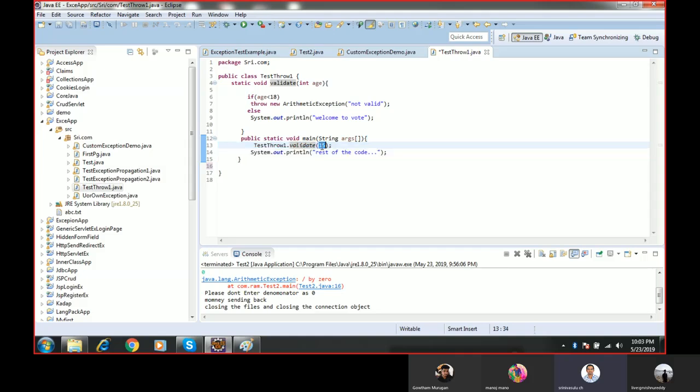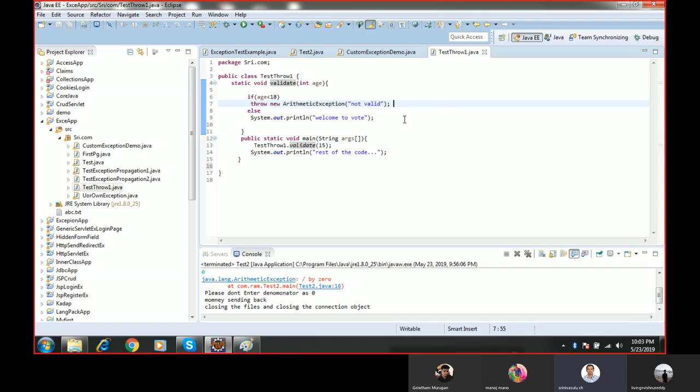I am passing 15. Immediately it will go here, and age is 15. Now 15 less than 18? Yes, it is true. Then immediately it will throw this exception, that is ArithmeticException not valid. If we give age greater than this, then welcome to vote.